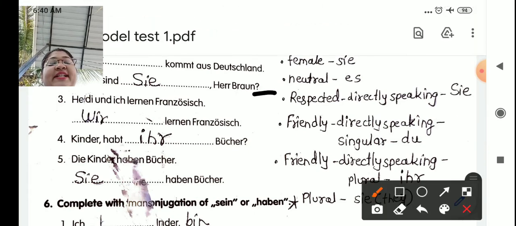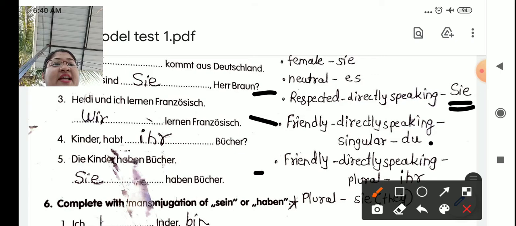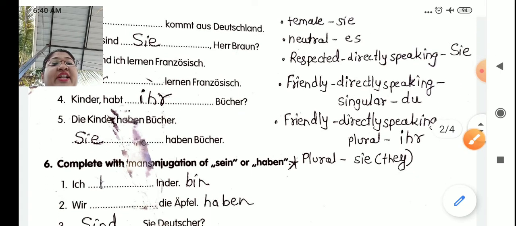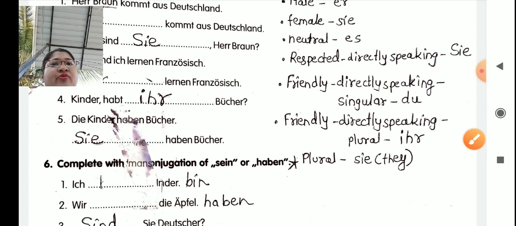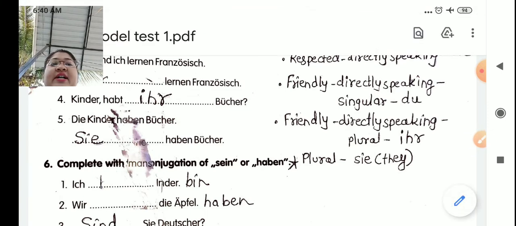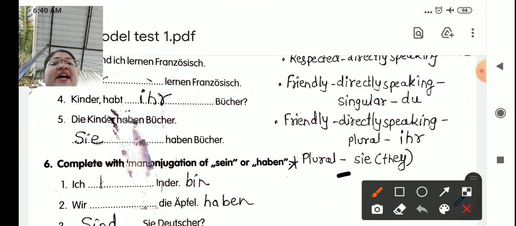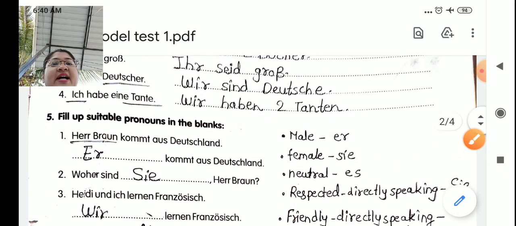Respected. If you are directly speaking with somebody who is respected, Mr. or Mrs., then we use capital Sie. If the relationship is friendly, means you are directly speaking with that person and you are addressing that person by their first name, then we use the du form. And next, friendly, if you are directly speaking to more than one person, to your friends, more than one, then we use the ihr form. If we are addressing a third person, they are they. We are talking about them. So we use small sie, they sie. Now let's see how to apply this.